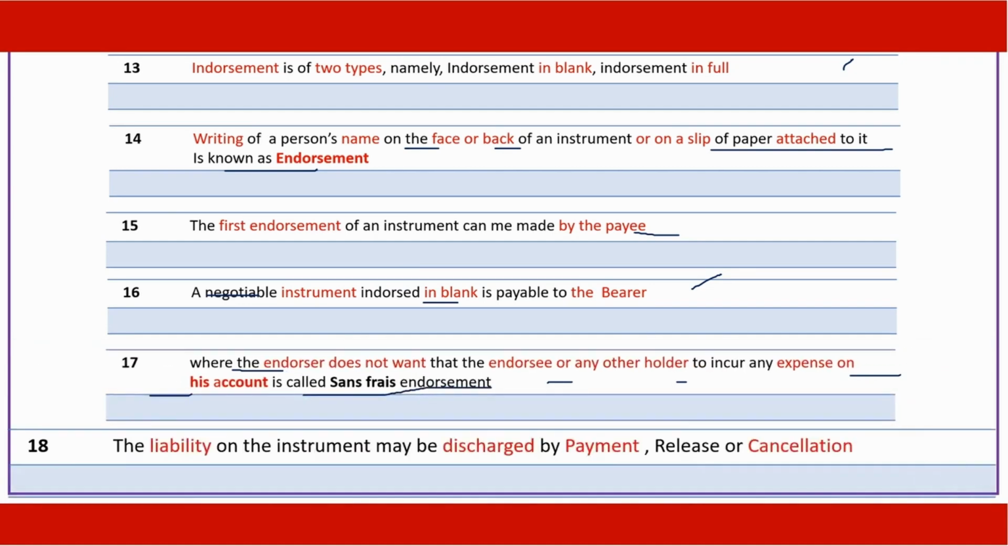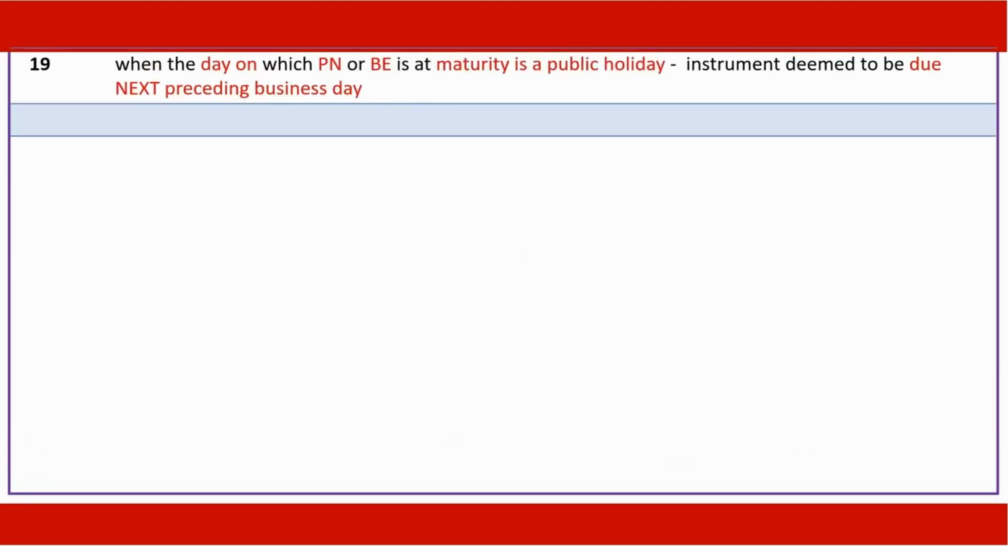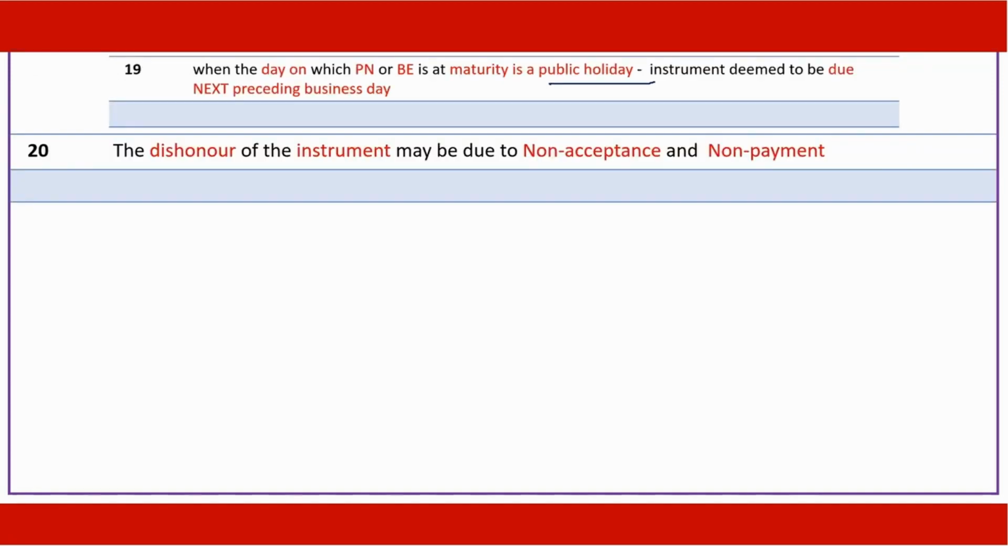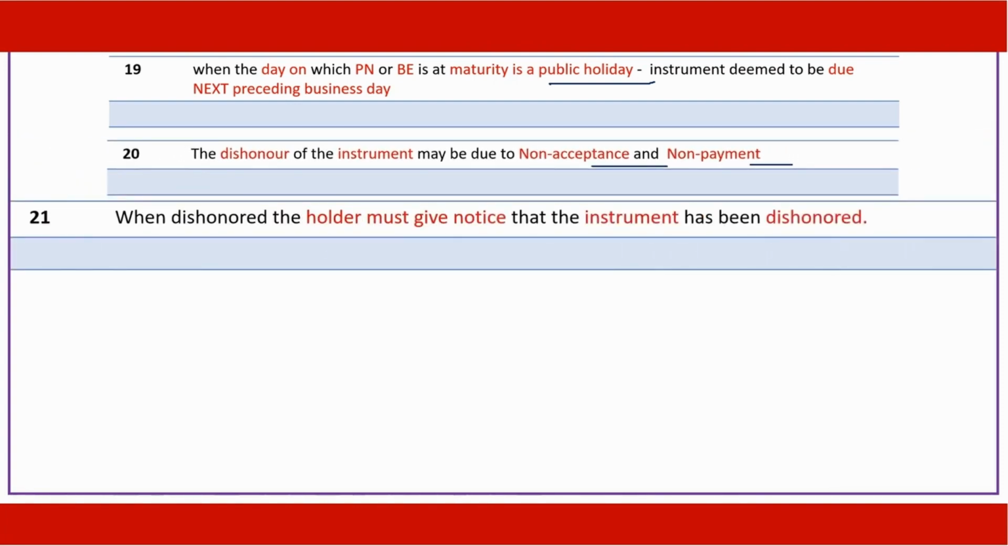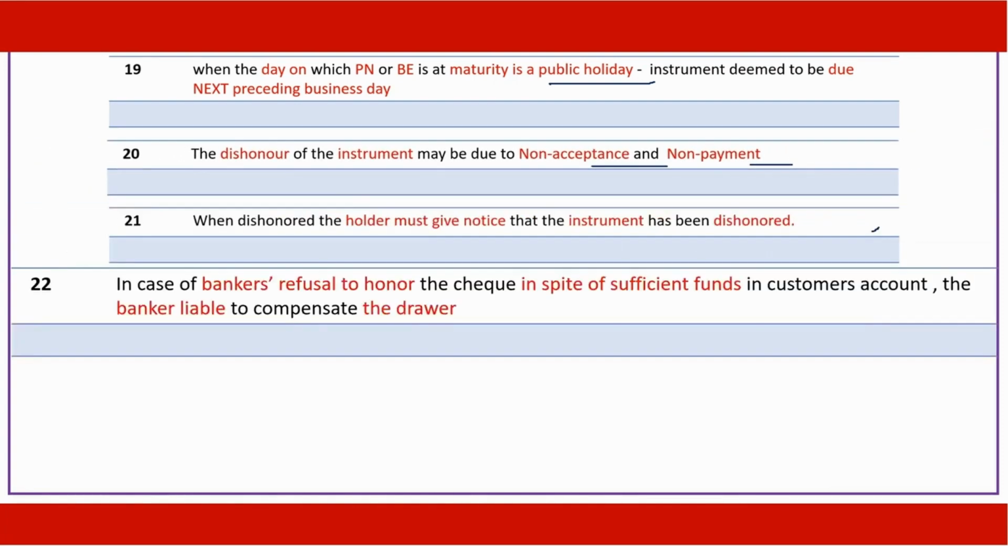The liability under an instrument could be discharged in 3 ways: payment, release or cancellation. When the day on which the promissory note or bill of exchange is at maturity is a public holiday, the instrument is deemed to be due the next preceding business day, or the previous day. The dishonor of the instrument may be in 2 ways: non-acceptance, non-payment. When dishonored, the holder must give notice that the instrument has been dishonored. Where the banker refuses to honor the check even where sufficient funds are there, the banker is liable to the drawer or the account holder.